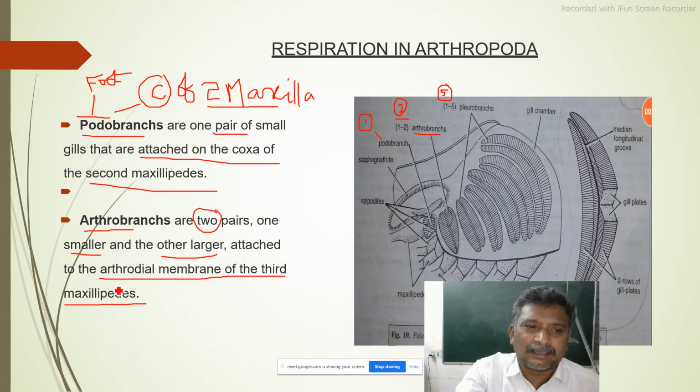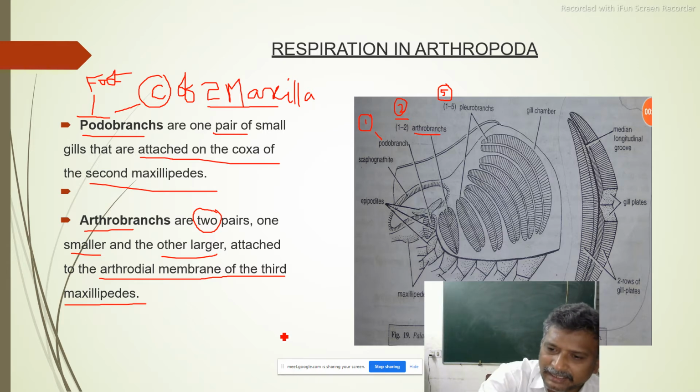Arthrodial membrane, hence they are called arthrobranch. Arthrodial membrane is present in between the joints. Between the joints, which one is there? Arthrodial membrane is there. Generally in that area chitin will be avoided. Chitin may not be there.